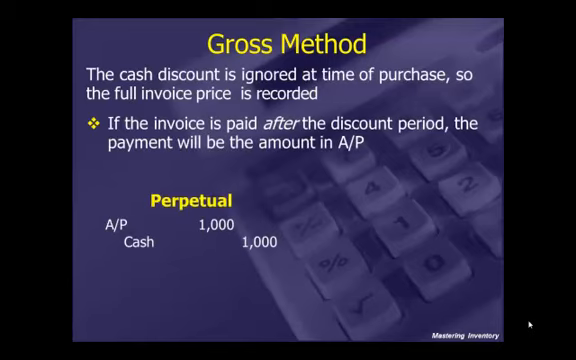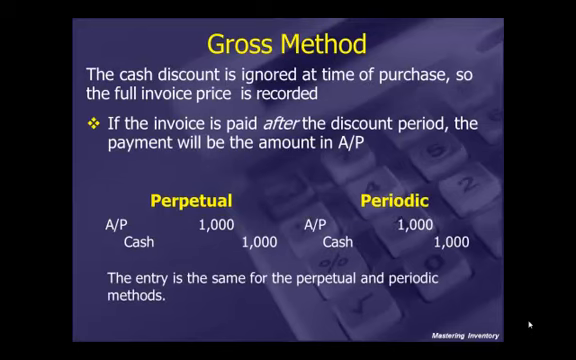The cash discount is ignored at the time of purchase, so the full invoice price is recorded. If the invoice is paid after the discount period, the payment will be the amount in accounts payable. So here we have a situation where we recorded the full amount even though we were offered a discount. We missed the discount period, so we're paying in full the $1,000 and crediting cash. Under periodic, we would do the same. So same entry under perpetual and periodic.